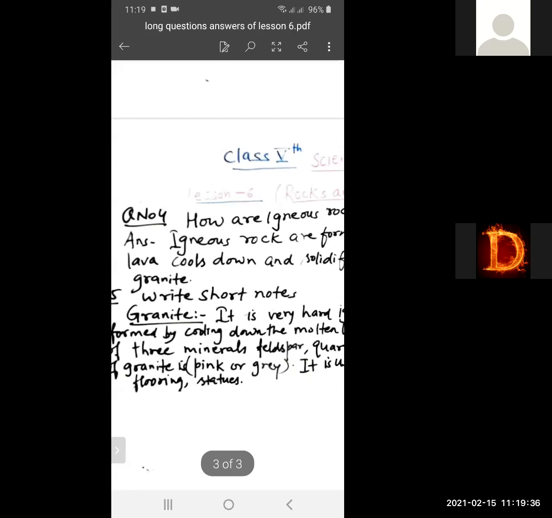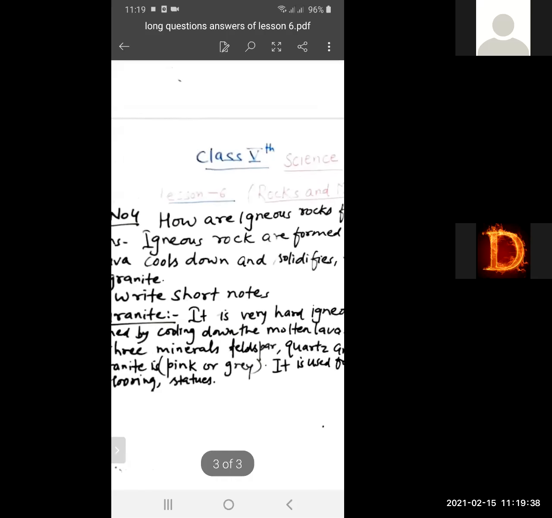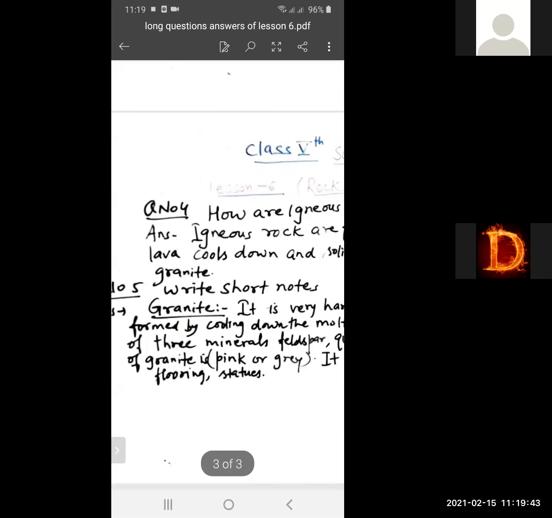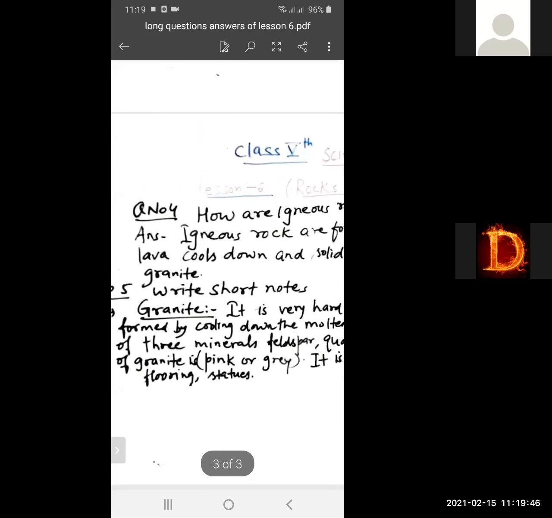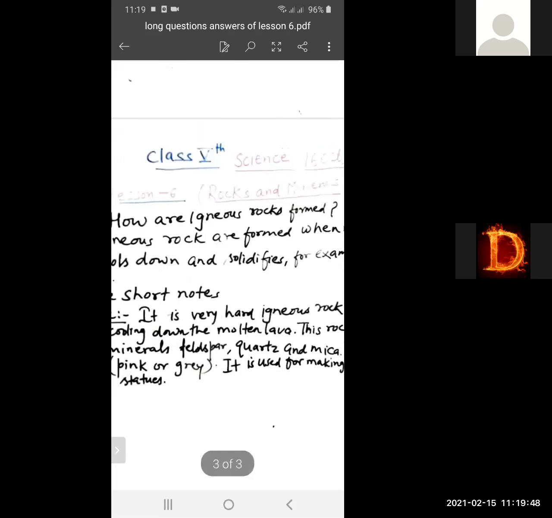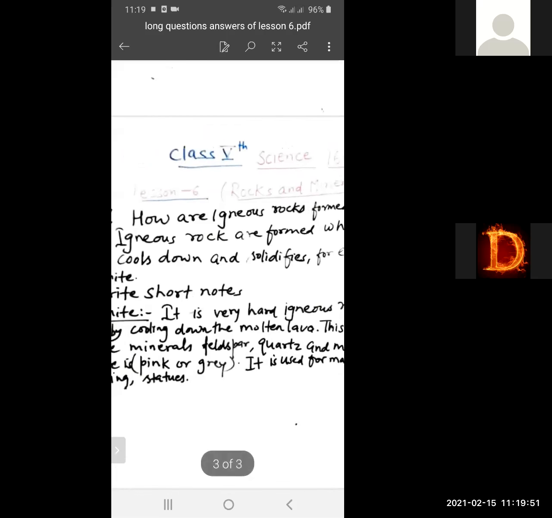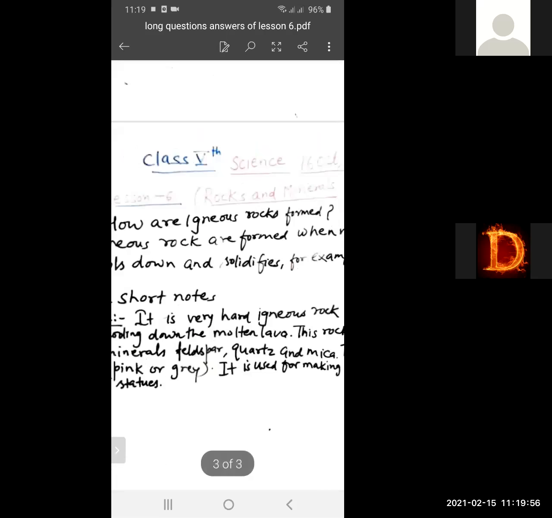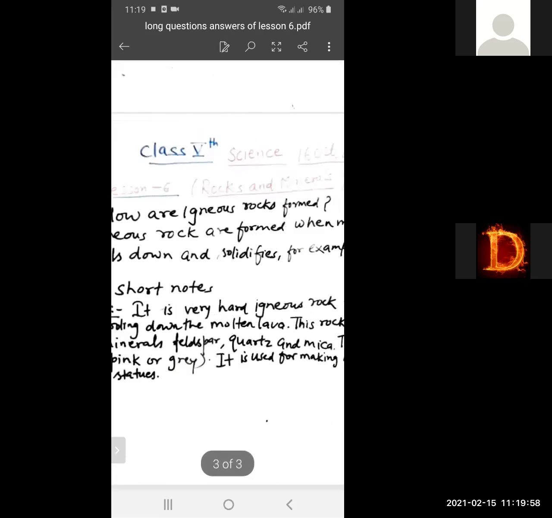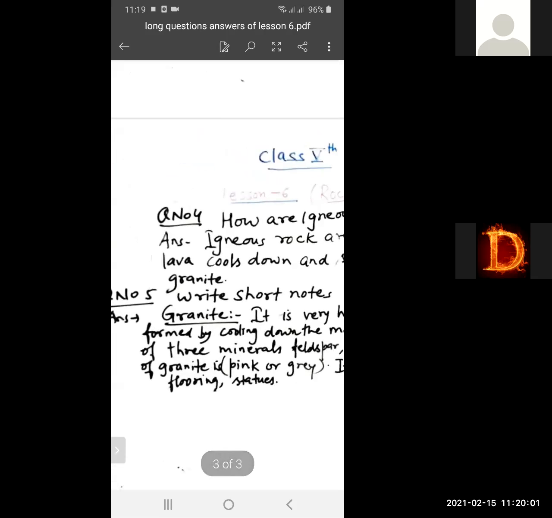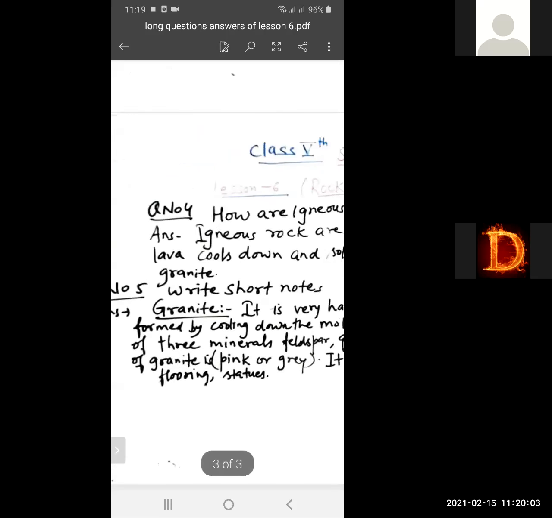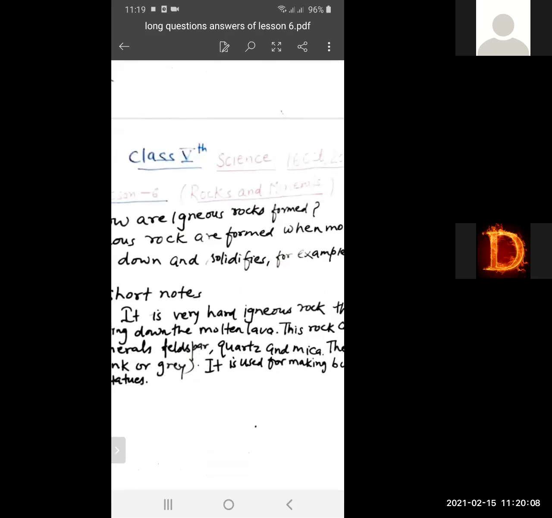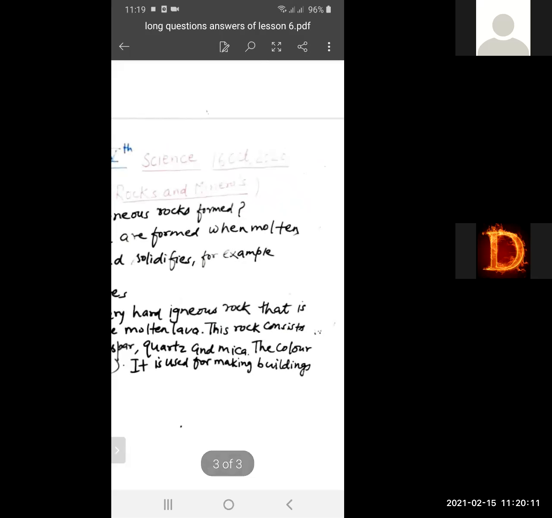Granite is a very hard igneous rock that is formed by cooling down the molten lava.